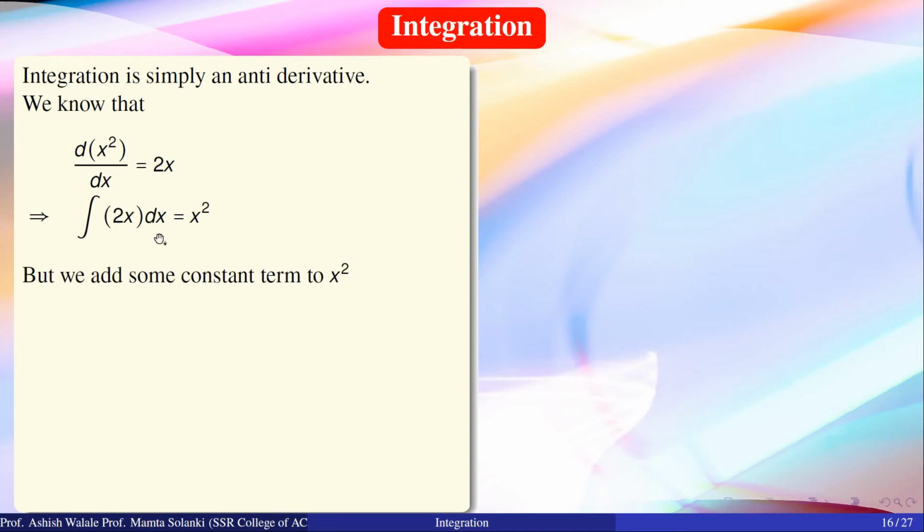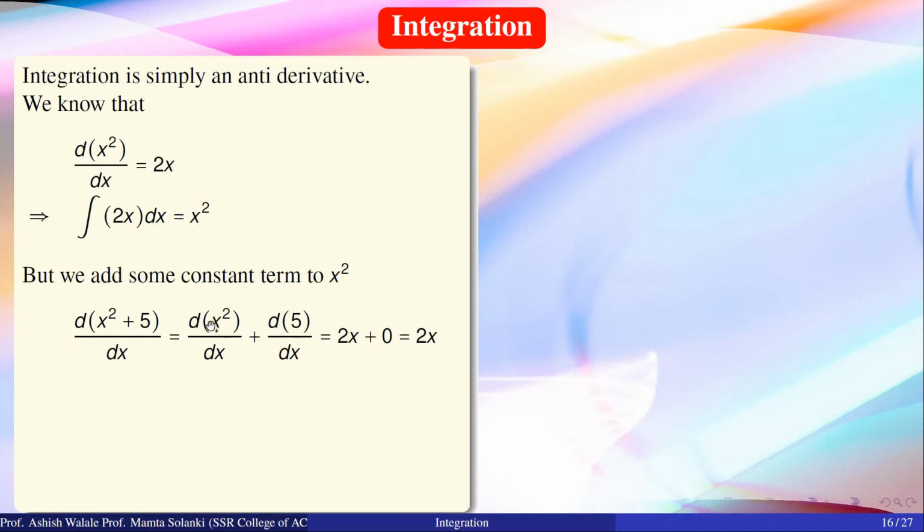But what will happen if we add some constant term to this x square? Suppose we consider x square plus 5. Then the derivative of x square plus 5 with respect to x will be equal to the derivative of x square with respect to x plus the derivative of 5 with respect to x.